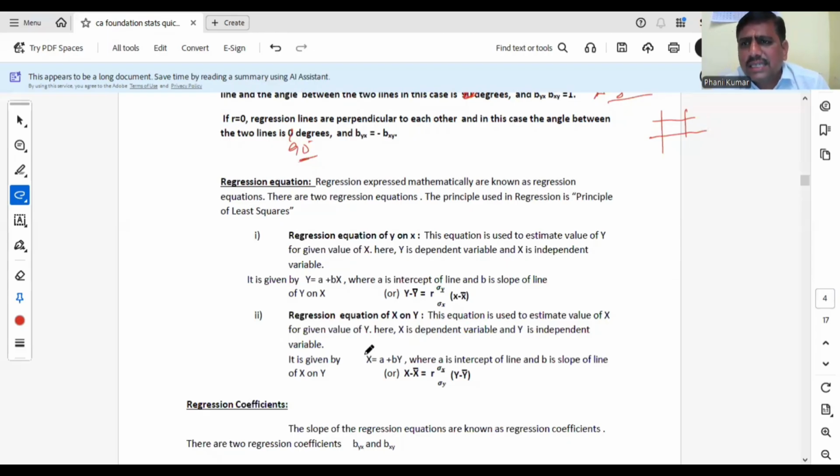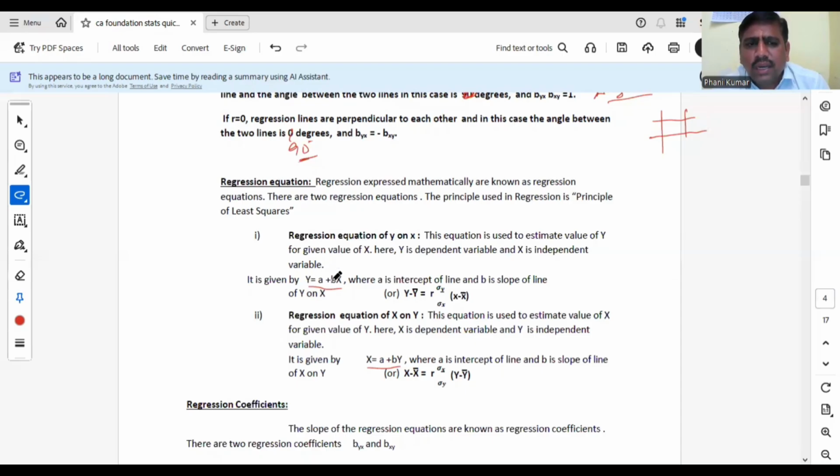X on y means x is dependent and y is independent. If the y variable value is given and you have to estimate x, then you have to use x on y, where the equation is x minus x bar equal to bxy into y minus y bar, or x minus x bar equal to r sigma x by sigma y into y minus y bar. The simple form of y on x is always y equal to a plus bx, and the simple form of x on y is x equal to a plus by, where a and b are known as regression parameters. Okay, and here y is dependent.